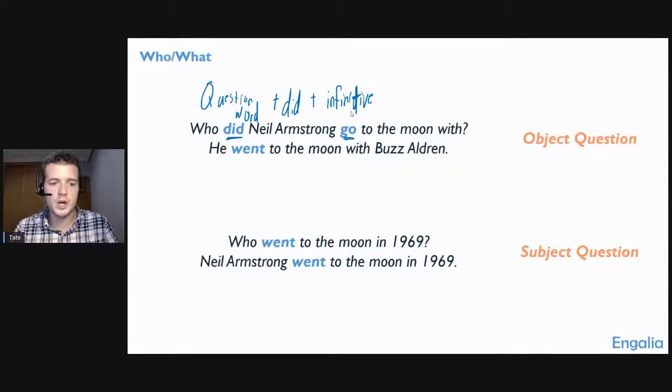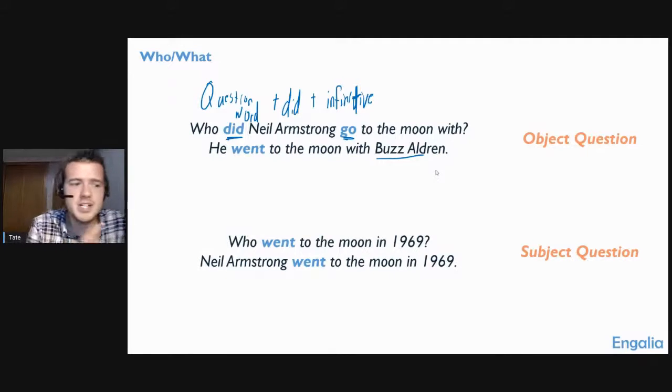Right, so that's our normal question. That's the kind of question that we normally see in the past. It is a question word with did and the infinitive. Who did Neil Armstrong go to the moon with? He went to the moon with Buzz Aldrin. Buzz Aldrin was his co-pilot, was also on the flight. Neil Armstrong was the first person to step on the moon, but Buzz Aldrin was there too.